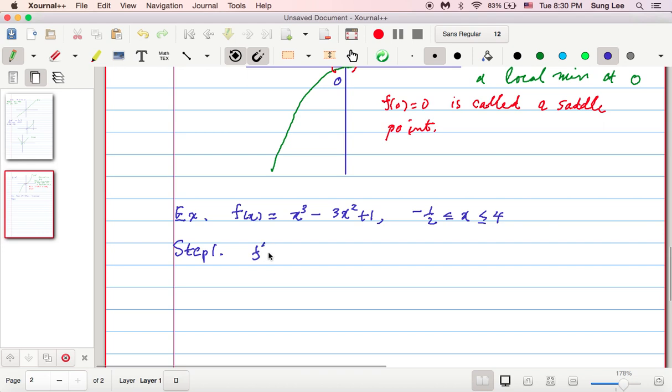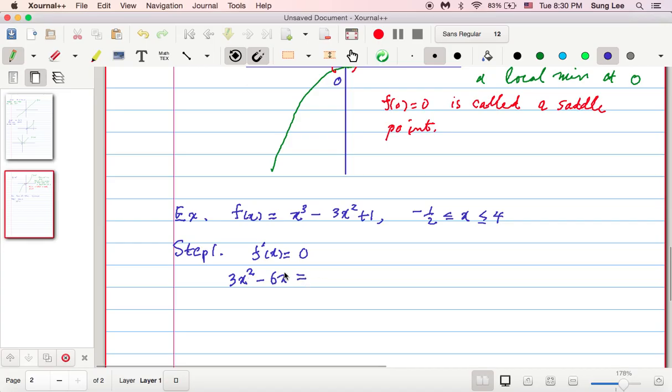So f prime of x. This is a differentiable function. So finding the critical points is solving this equation, f prime of x equals 0, right? So in other words, in this case, f prime is 3x squared minus 6x, okay?